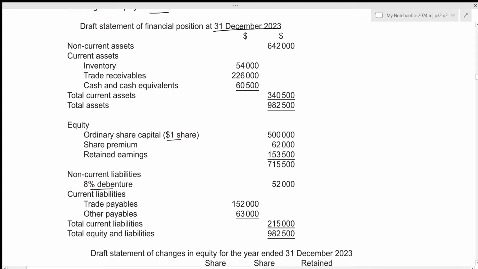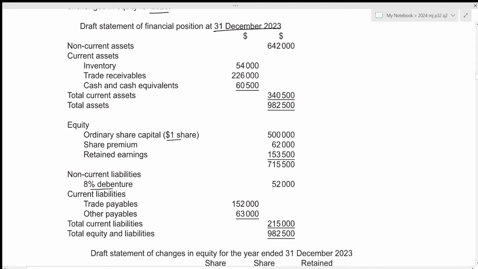Now for the third one, on 1st March 2023, the company issued 60,000 ordinary shares of par value 1 at the price of 1.30 each. Alright, so for new issue, our ordinary shares, since the nominal rate is 1, will increase by 60,000 times 1, which is 60,000. And the share premium will increase by the excess value, which is 0.3 in this case. So 60,000 shares times 0.3. This results in a value of 18,000.